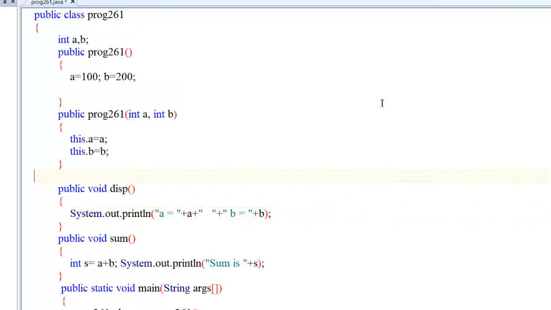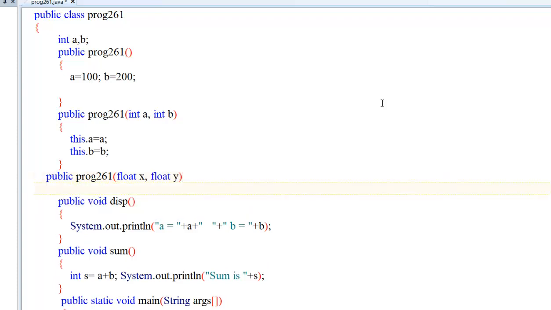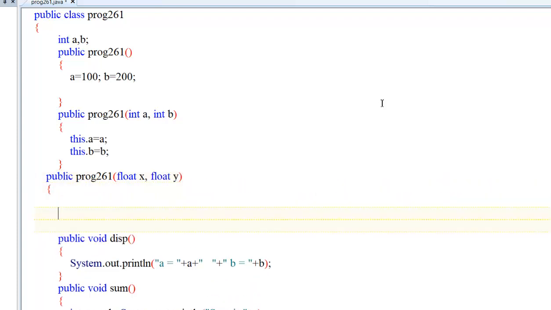You may say, sir, we cannot write one more constructor. Public program 261. Okay, define a constructor taking 2 parameters, float x comma float y. But here I have taken int a, b. So for float x and float y, what do I have to do? a equal to integer of x, similarly b equal to integer of y.